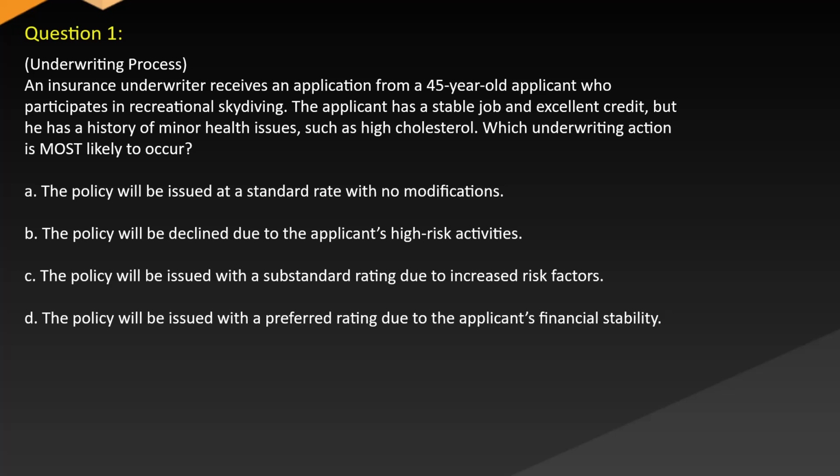Question 1. Underwriting process. An insurance underwriter receives an application from a 45-year-old applicant who participates in recreational skydiving. The applicant has a stable job and excellent credit, but he has a history of minor health issues such as high cholesterol. Which underwriting action is most likely to occur?